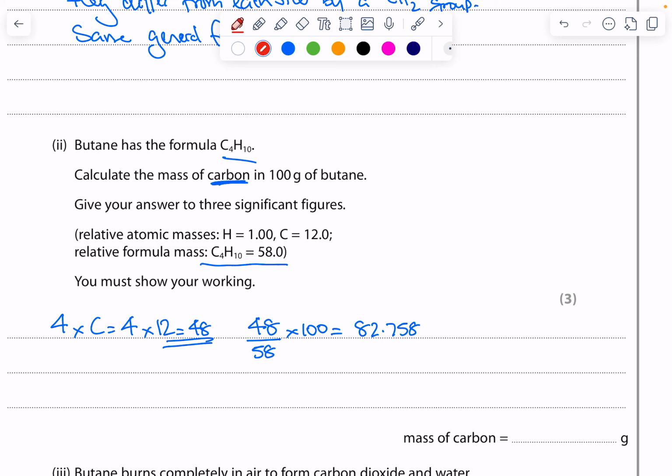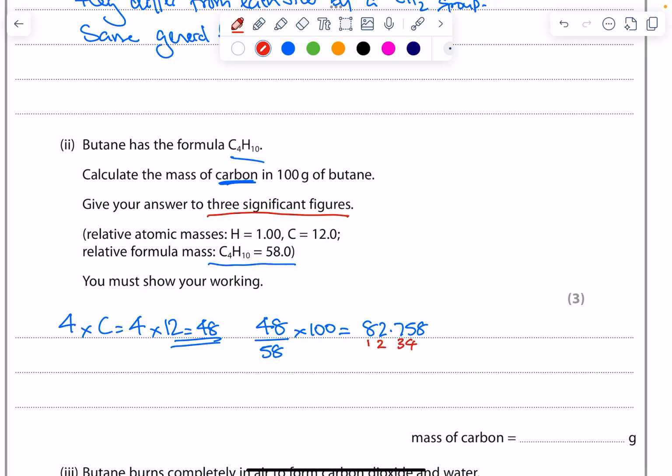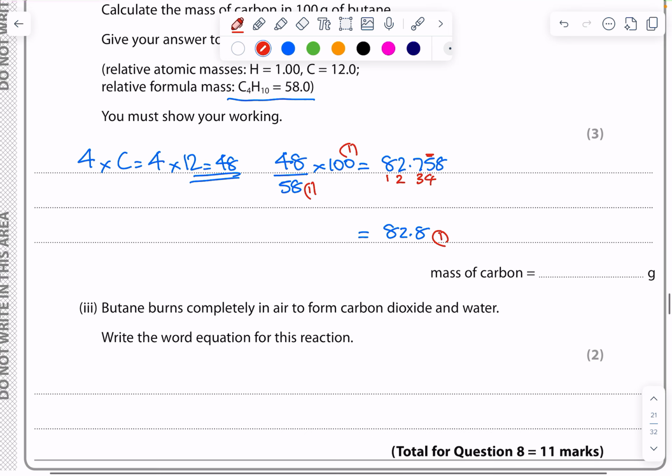The question says, and be careful, 3 significant figures. So 1, 2, 3, 4. Because this one here is 5 or greater, then what I'm then going to do is add 1 to that 7, so that's going to become 82.8. There's 3 marks in here, so I've got 1 mark for giving it as 3 significant figures. I've got 1 mark in here for doing 48 divided by 58, and then another mark for timesing it by 100.